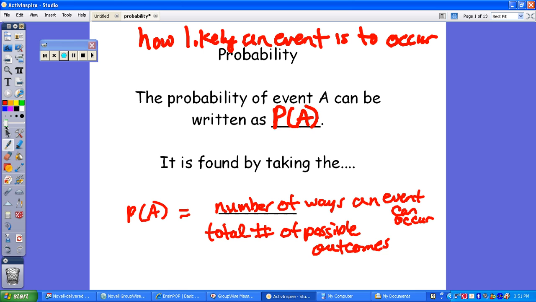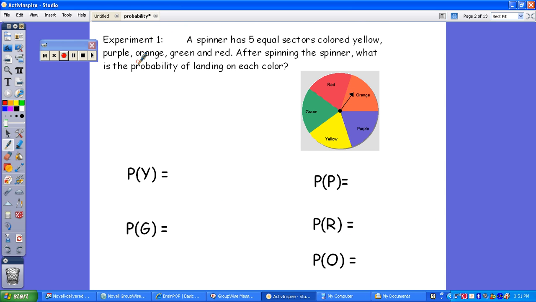So we're going to go on to the next slide. I didn't mean to hit that. I meant to hit this. All right, and so what we want to do here is look at this particular one. On your handout, it's going to be very difficult to read. We're on page 2B, but on here, it'll be a lot easier. If you notice, you have the experiment, and it says you have a spinner with 5 equal sections, and they're colored yellow, purple, orange, red, and green.